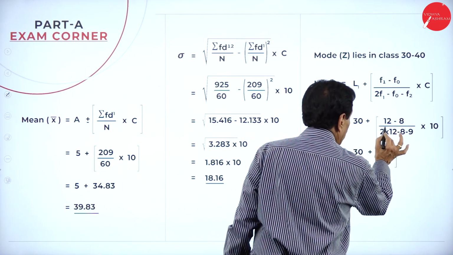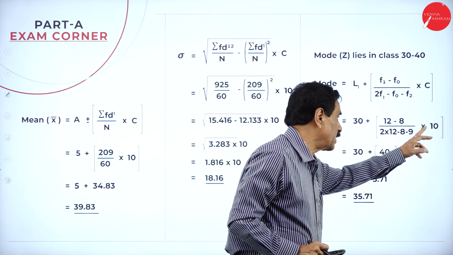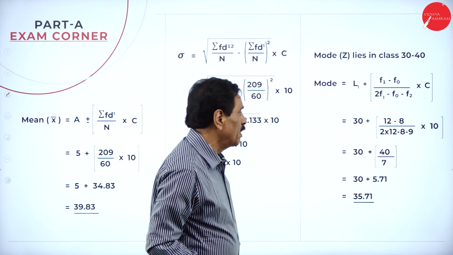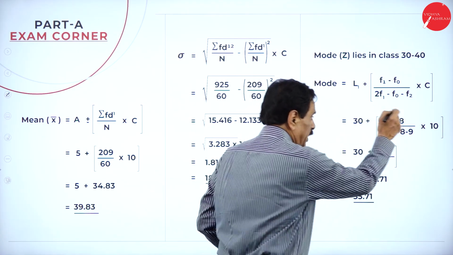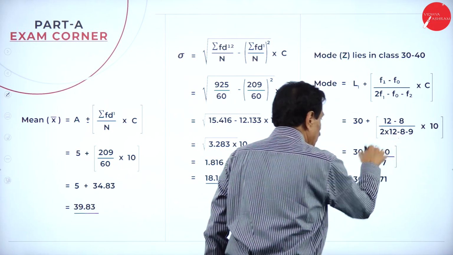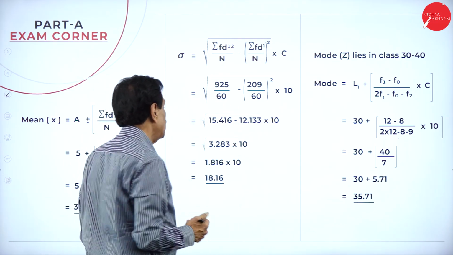So 30 plus (12 minus 8) divided by (2 into 12 minus 8 minus 9) into 10. So 30 plus 40 divided by 7. Here 12 minus 8 is 4, into 10 is 40. 12 fours are 24, minus 17 is 7. If we simplify this, it is 35.71. Come back to standard deviation.